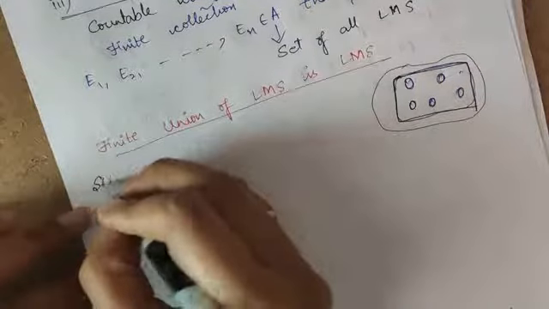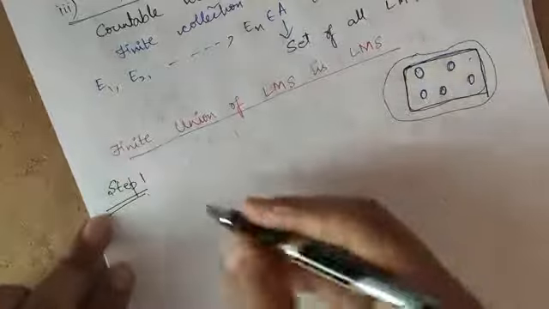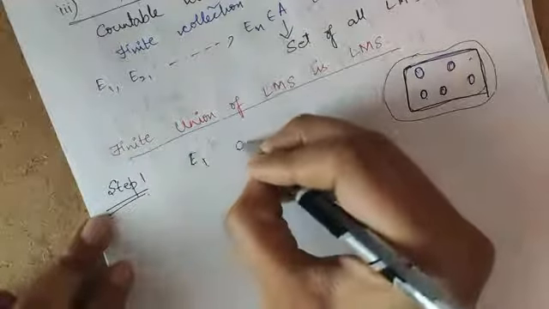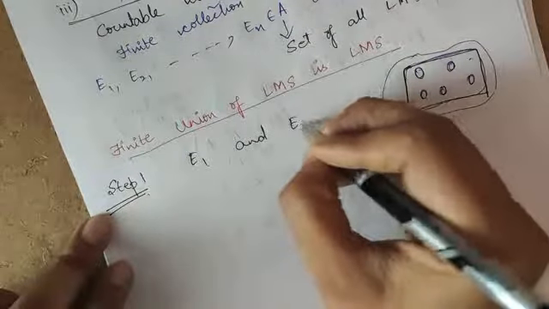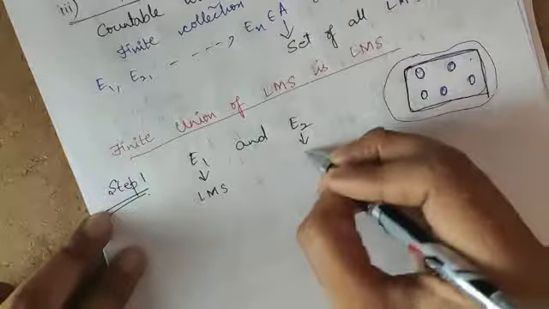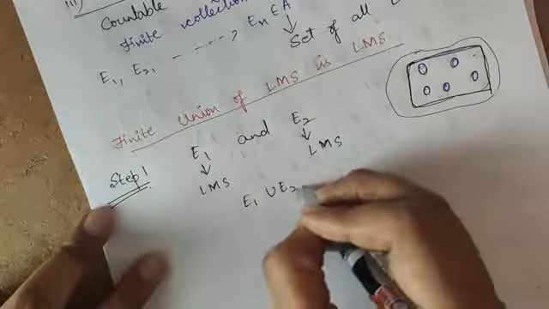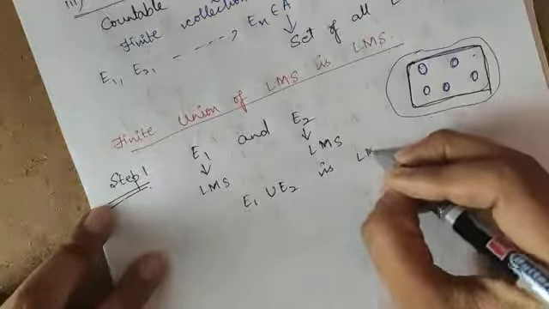The first step: let's start with two sets, E1 and E2. E1 is a Lebesgue measurable set and E2 is also a Lebesgue measurable set. We are supposed to prove that E1 union E2 is a Lebesgue measurable set.